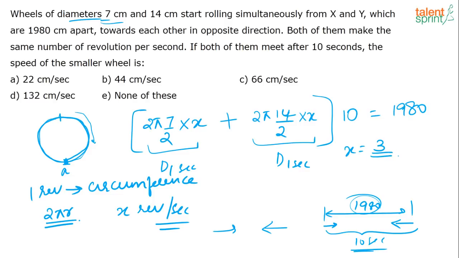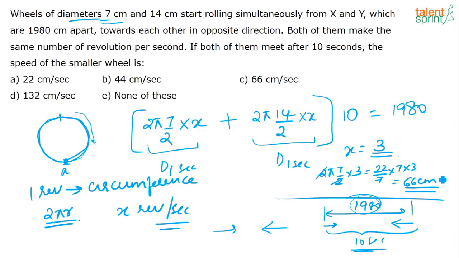And what is the question? What is the speed of the smaller wheel? So how much distance will the smaller wheel cover in 1 second? In 1 second, the smaller wheel will cover 2 pi into 7 by 2 into 3. Writing pi as 22 by 7, it is 22 by 7 into 7 into 3, which is 66. So the speed of the smaller wheel is 66 centimeters per second, because in 1 second it covers 66 centimeters. That is option C.